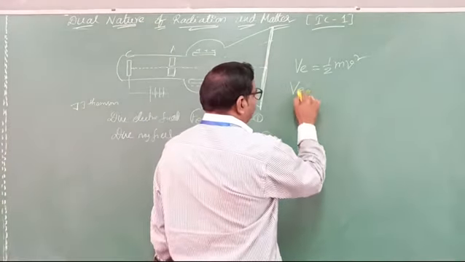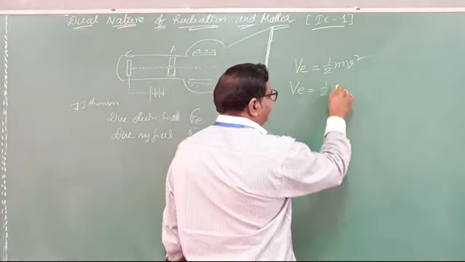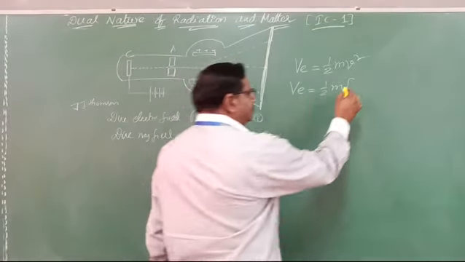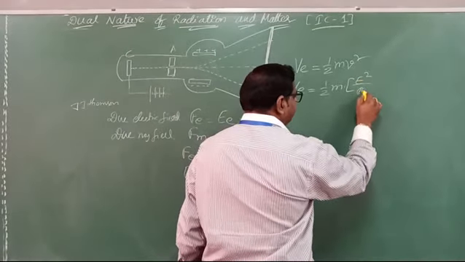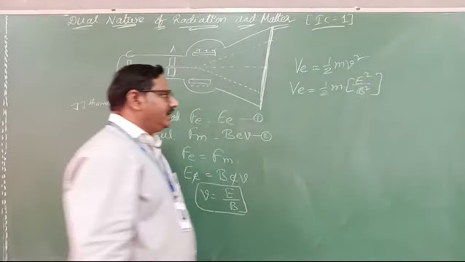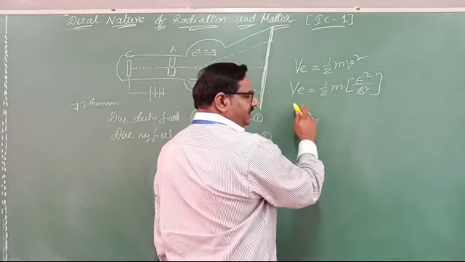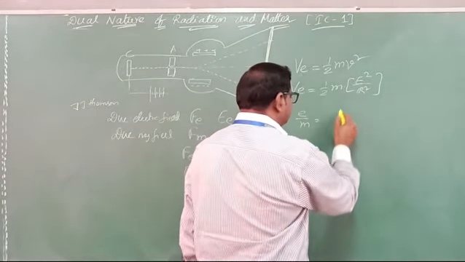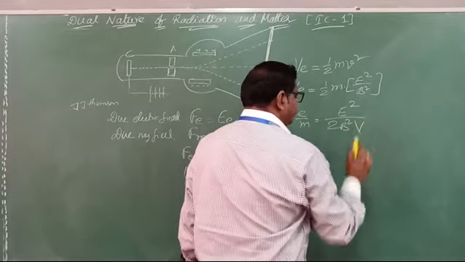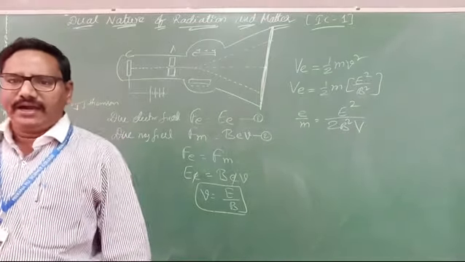Then V, the potential, into e, the electron charge, equals half into m into, instead of v what can we write? E by B. So E square by B square I will write, because the square is there. Clear? Now e by m: this m we take to this side and this potential to this side, then e square by 2B square V. This is the specific charge of electron.